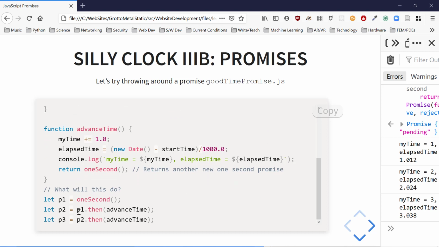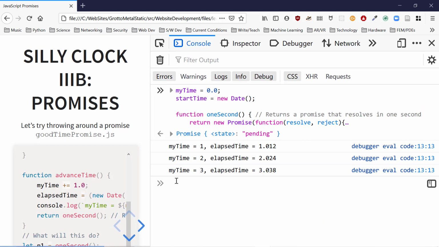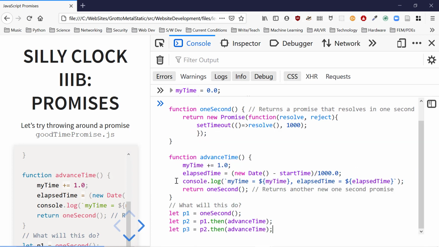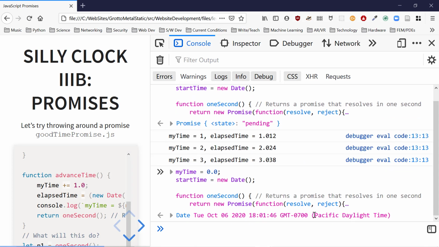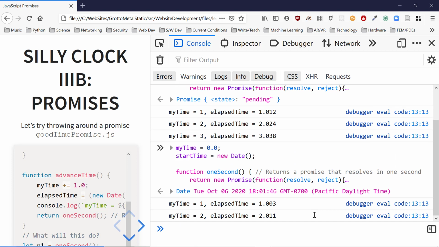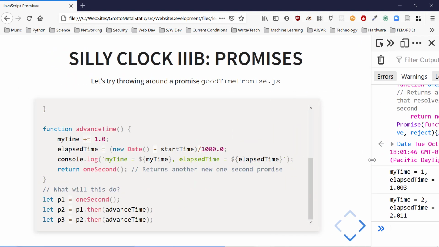Remember, every time we call then and return stuff, we're creating a new promise and a new promise. Okay? So we can work this way. Let's take a look that this runs like the previous example ran. We're just creating new promises and running. We just didn't go as far.